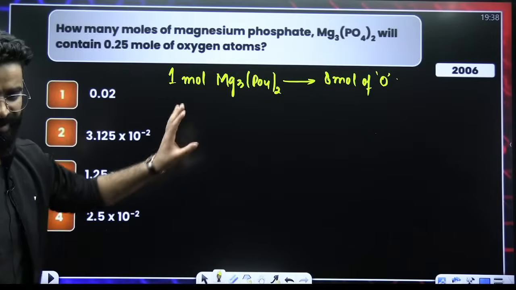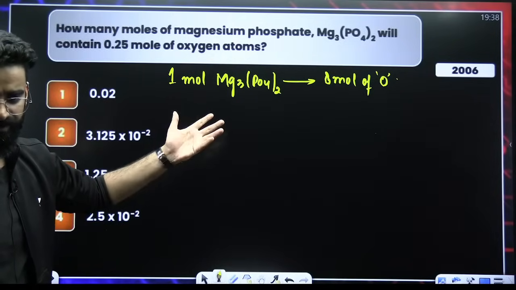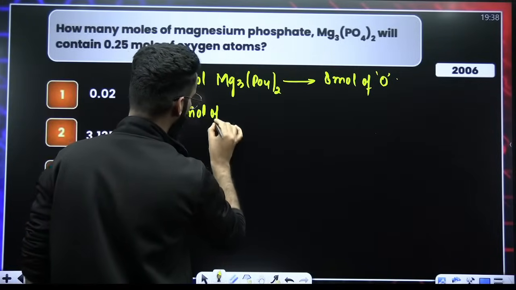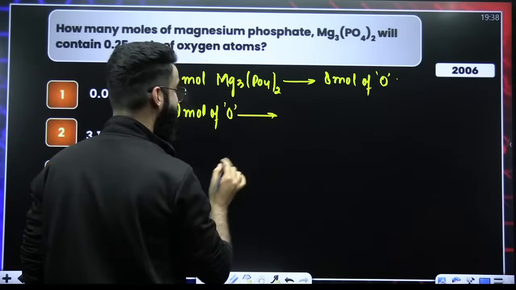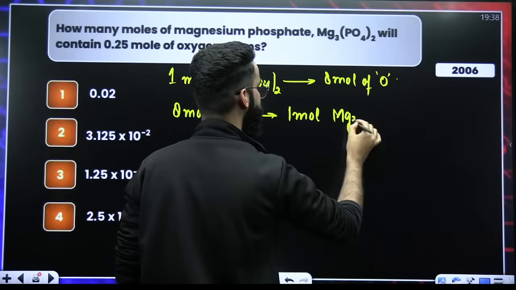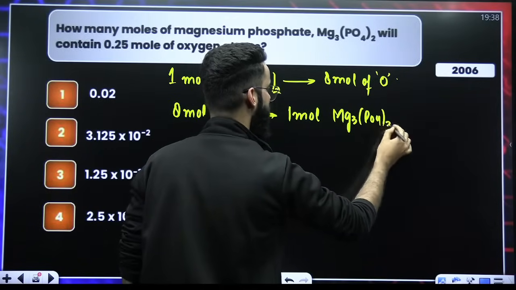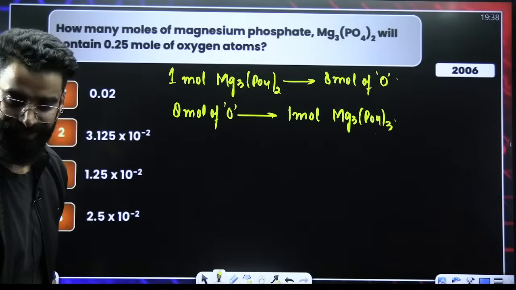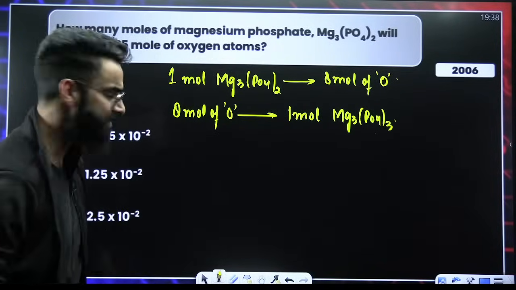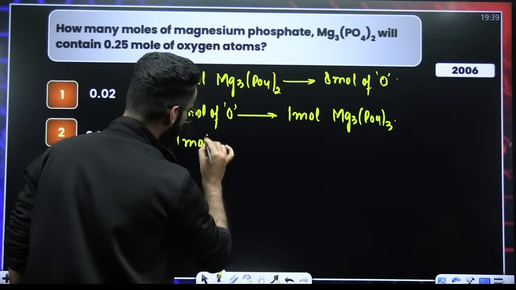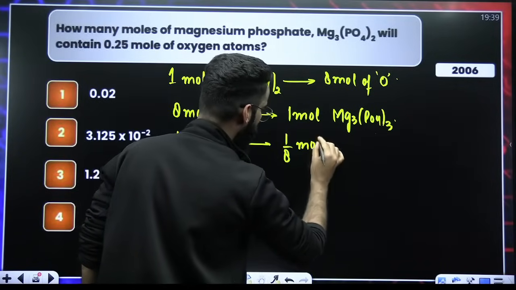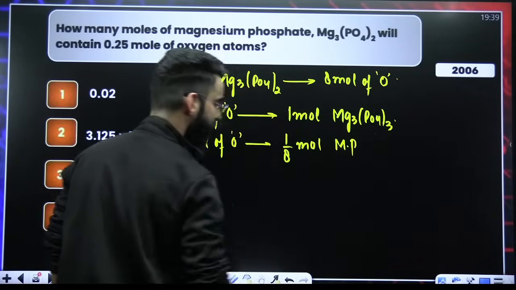Right, people? If I reverse the reaction, 8 moles of O are present in 1 mole magnesium phosphate. Correct? 8 moles of O are present in 1 mole of magnesium phosphate. Therefore, 1 mole of O will be present in 1 divided by 8 moles of magnesium phosphate. Correct?